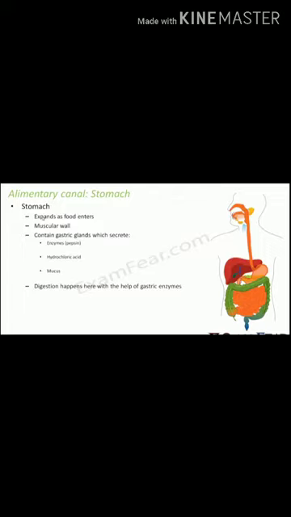So, stomach also has a special type of gland which is known as gastric gland, and these glands produce an enzyme known as pepsin. Now, what is the purpose of this enzyme pepsin? Dear students, pepsin actually helps in digestion of proteins. जैसा कि हम जानते हैं कि हम खाना लेते हैं कॉम्प्लेक्स फॉर्म में, तो उसमें कार्बोहाइड्रेट्स भी होते हैं, प्रोटीन्स भी होते हैं और फैट्स भी होते हैं. क्योंकि कार्बोहाइड्रेट, प्रोटीन्स, फैट्स ये न्यूट्रिएंट्स हैं, ये उस खाने में मौजूद होते हैं.